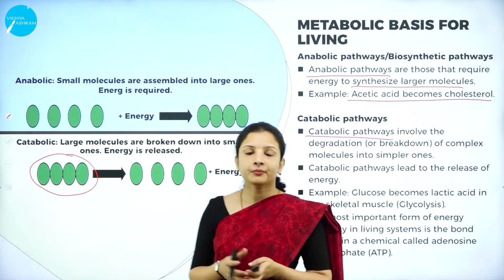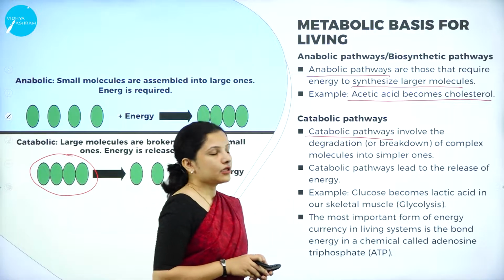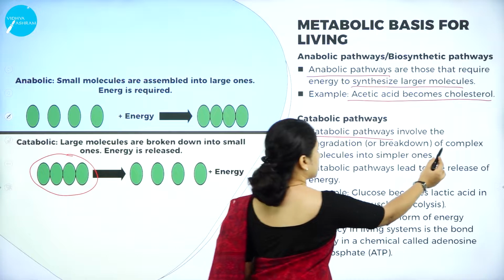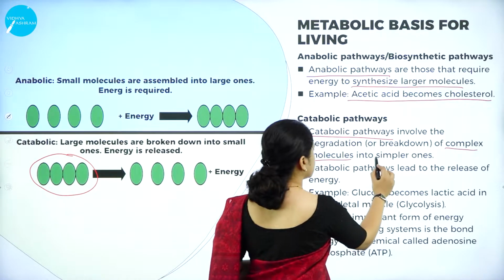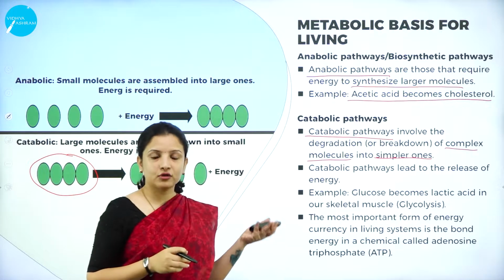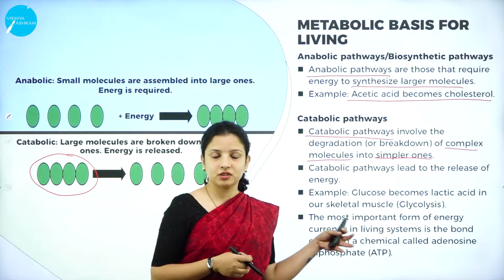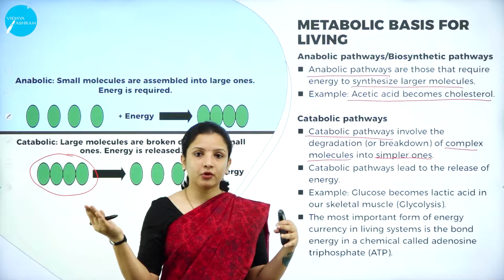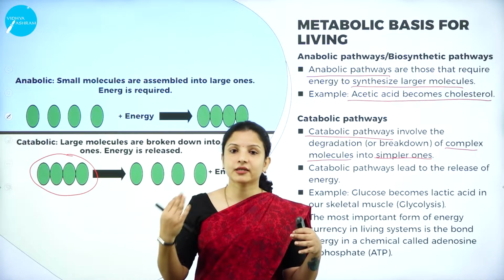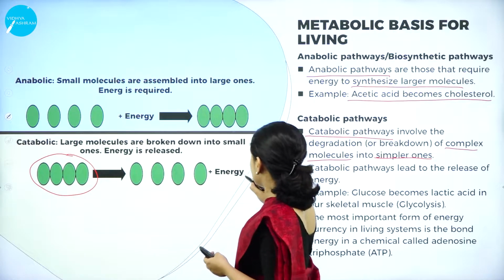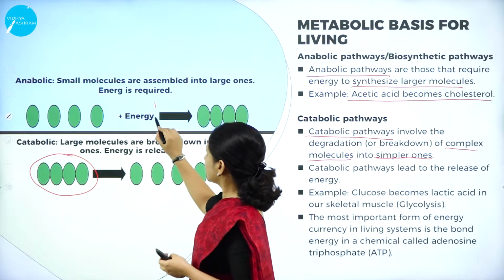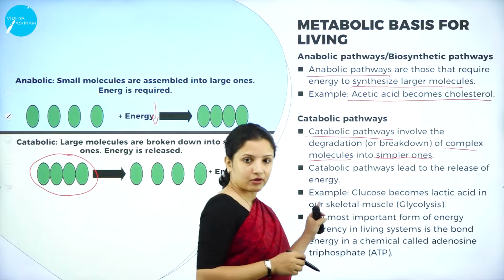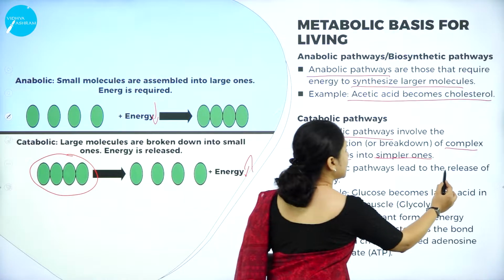So, therefore, the catabolic pathway involves the breakdown of complex molecules into simpler molecules, and since energy is not utilized here, it will lead to the release of energy. In the anabolic pathway, energy is utilized. In the catabolic pathway, energy is released. So, here energy gets utilized, here energy will be released. So, that is the difference.